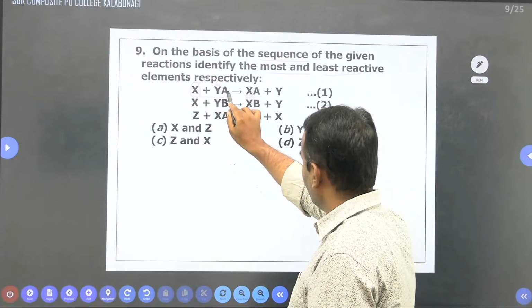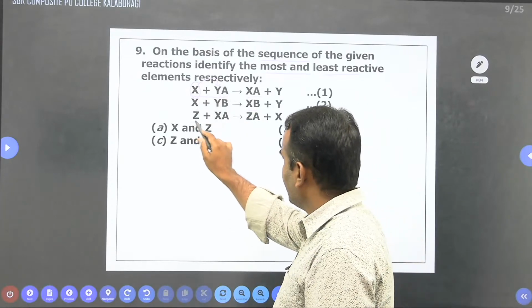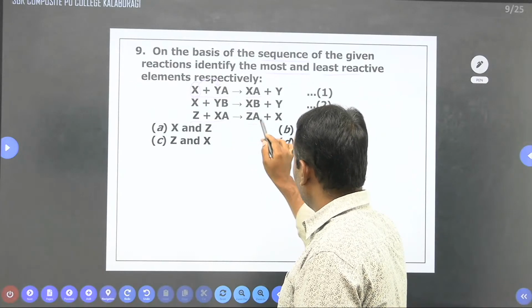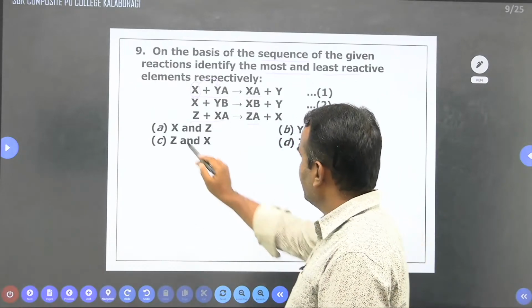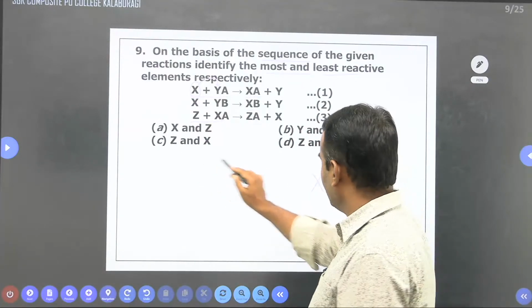So X is more reactive than A and more reactive than B. And here Z replaces X and gives ZA plus X.